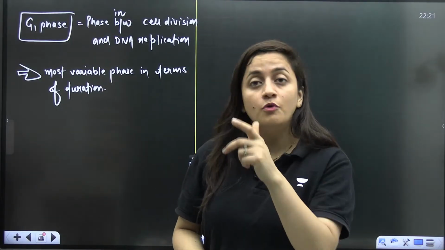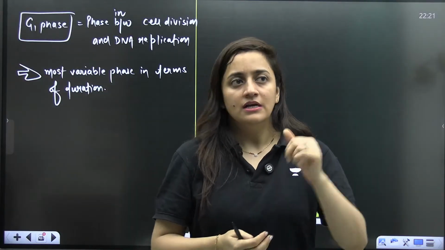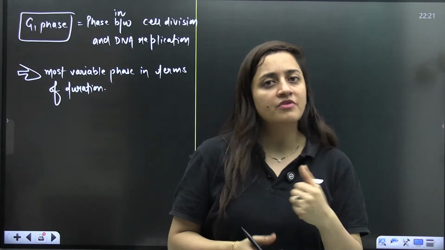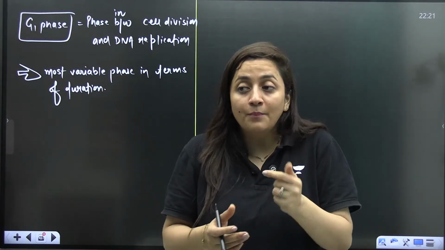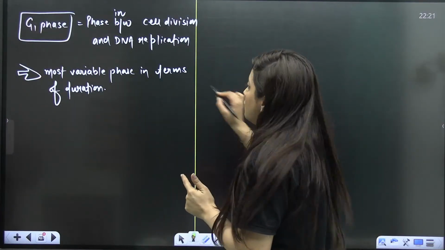You cannot say that it is for 1 hour, 2 hours. It depends. It literally depends. It can be for 1 hour. It can be for 2 hours. It can be more than that. It depends which cell is dividing, what is the requirement there. So it is the most variable phase.